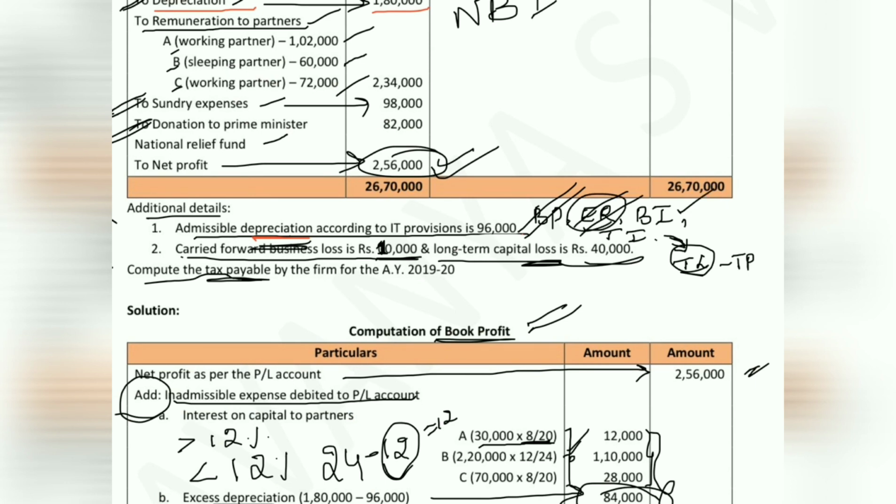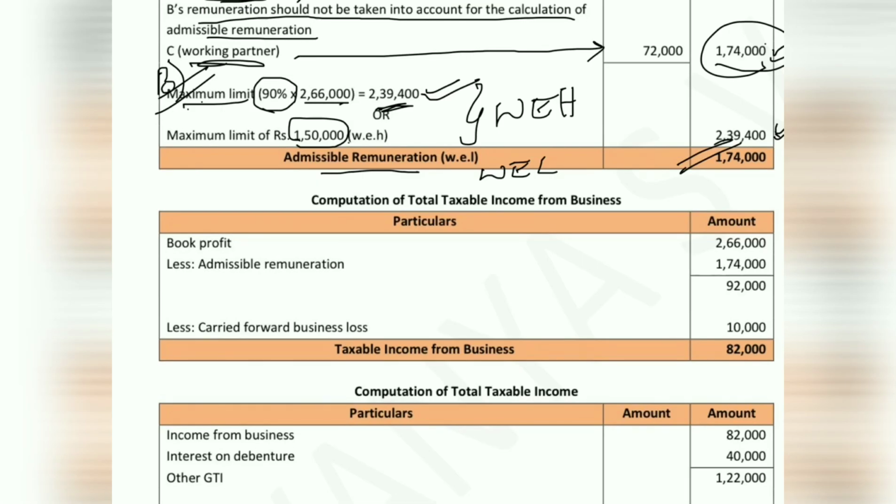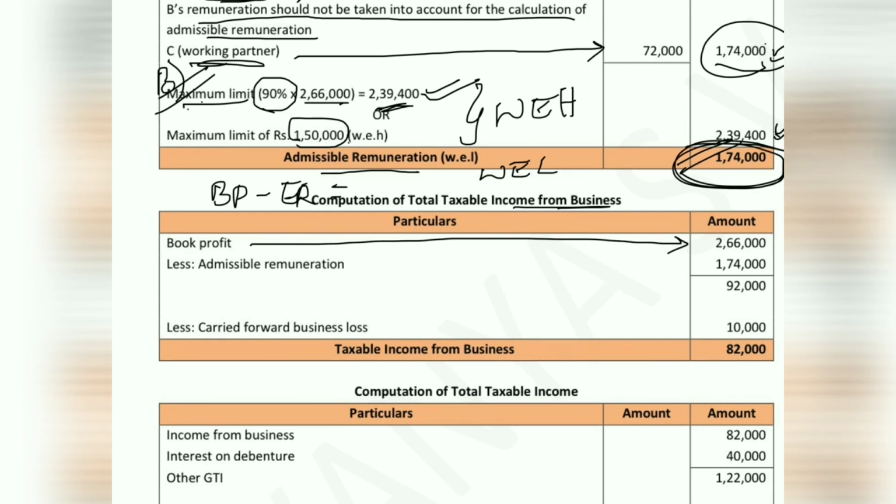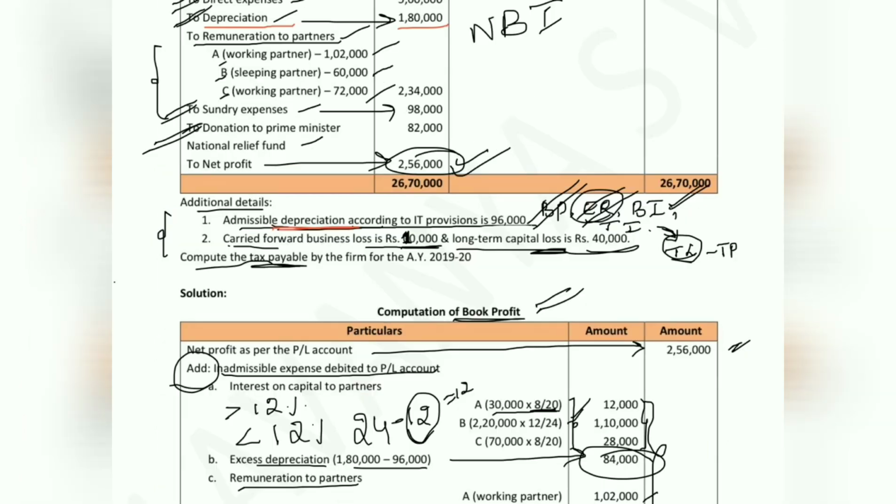Now the third point we have to consider is business income. To calculate business income, we will consider two important points: one is book profit, another one is eligible remuneration. Your book profit minus eligible remuneration will be your business income. So book profit of rupees 2,66,000 we have in the problem. Eligible remuneration just now we have calculated to the extent of 1,74,000. So the value which we get is 92,000, but we have business loss in the problem.